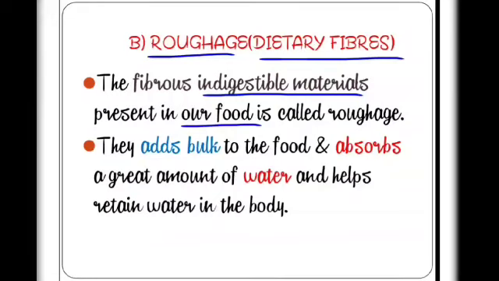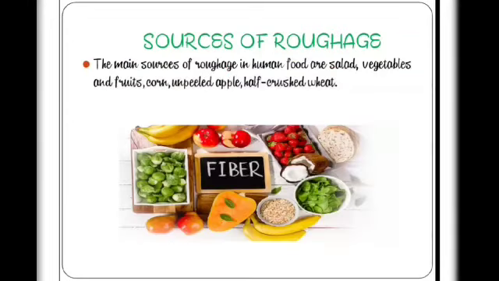First, it adds bulk to the food. It means it adds some other substances than the nutrients, and it absorbs a great amount of water and helps retain water in our body. The main sources of roughage in human diet are salad, vegetables and fruits, corn, unpeeled apple and half crushed wheat.